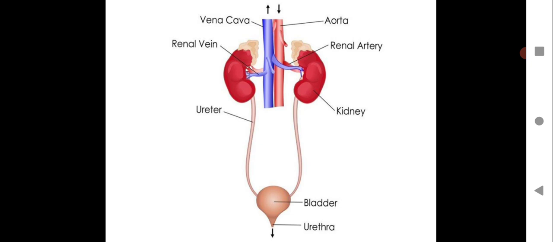Here you can see the kidney has a renal vein and the renal artery, and the pair of kidneys is connected to the vena cava and the aorta. These are the veins. And this is a proper excretory system of human. Please take down, this is an extremely important diagram. Draw the diagram, label the diagram properly. You can color the diagram also, children, to make it look beautiful. So please draw this diagram with the labeling, and coloring of the diagram is optional.